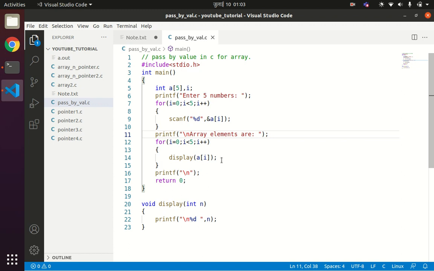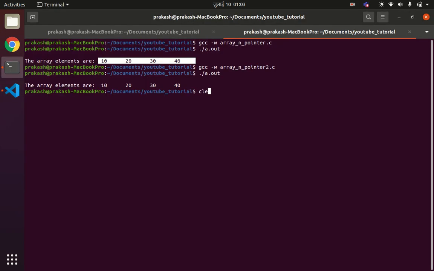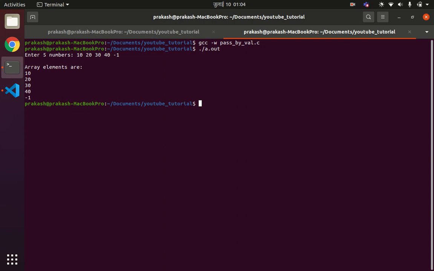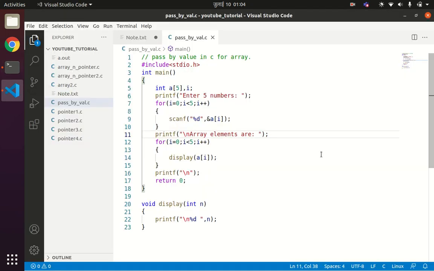Okay, so we'll compile this code. Pass by value. tcc -w passbyvalue.c, ./a.out. Enter 5 numbers: 10, 20, 30, 40, -1. You can see the array elements are 10, 20, 30, 40 and -1. In this way you can call the function by value or pass values to a function here.